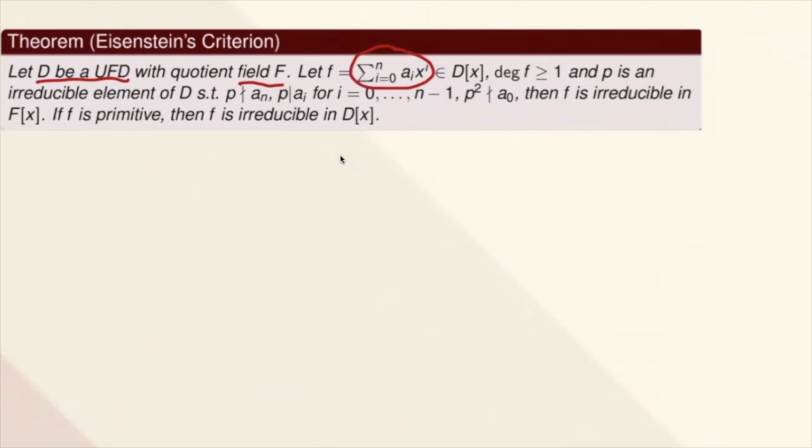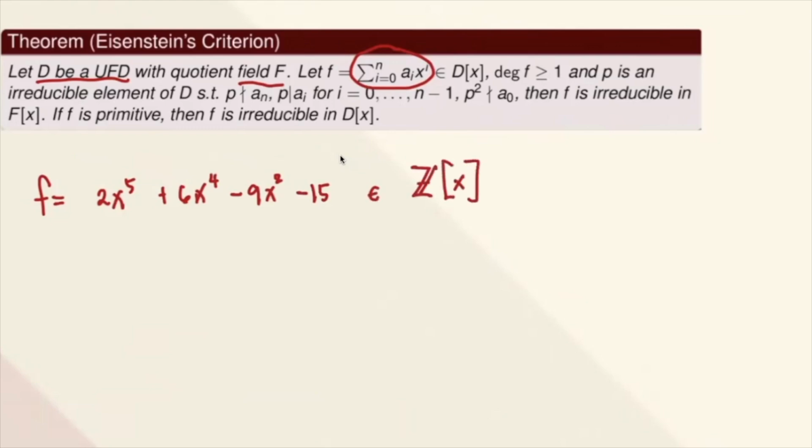Okay, so let's consider first an example for that bago natin i-prove. So let's say your F here is 2x^5 + 6x^4 - 9x^2 - 15. So this is in Z[x]. So polynomials in Z na yan ha. So how do we do that? So let P be equal to 3.